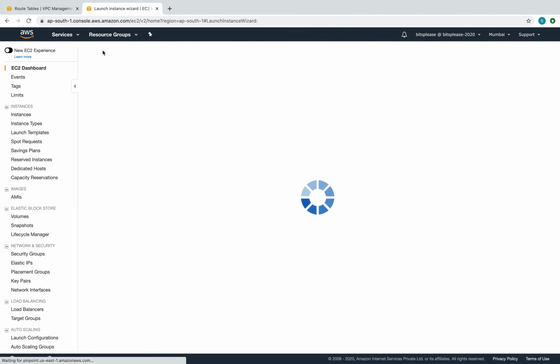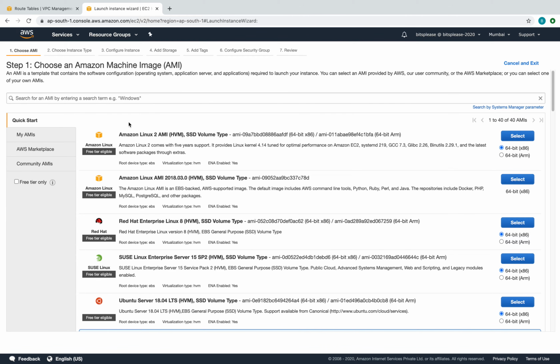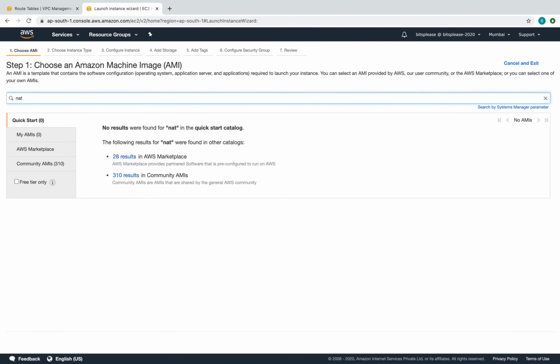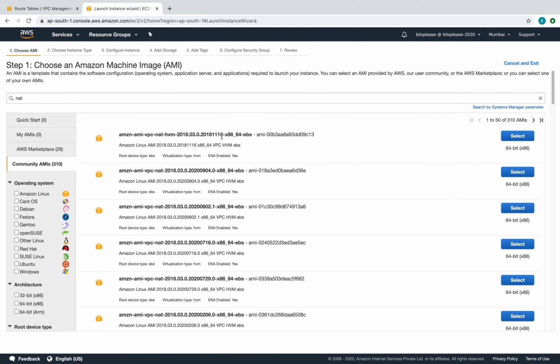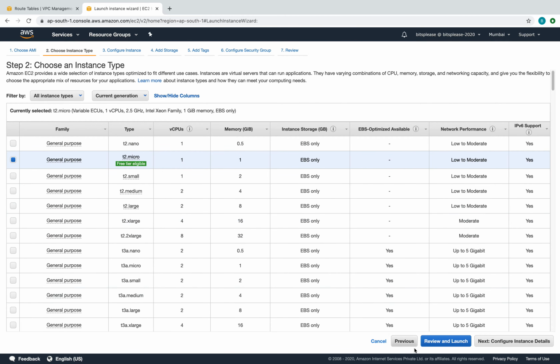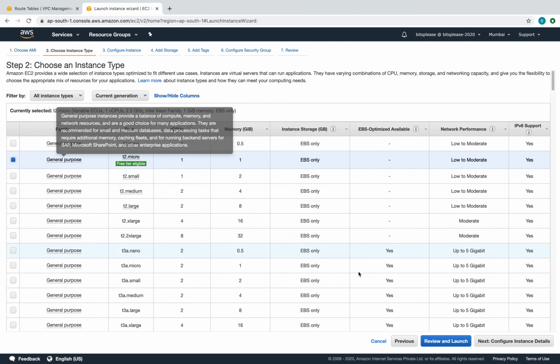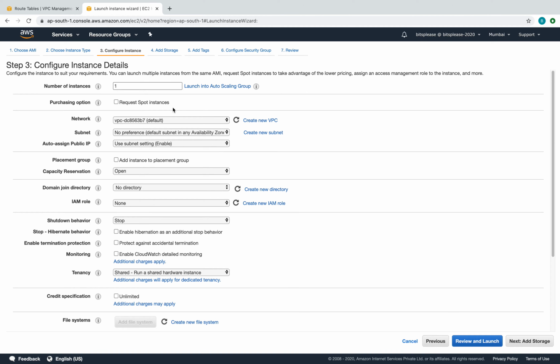Let's say launch instance, and instead of selecting the Linux 2, what we'll do is I'll search for NAT here. There are a lot of AMIs in the AWS marketplace, but let me go to the community marketplace and pick the first one here. So there you go. Let's say I'm going to use T2 Micro, configure instance.